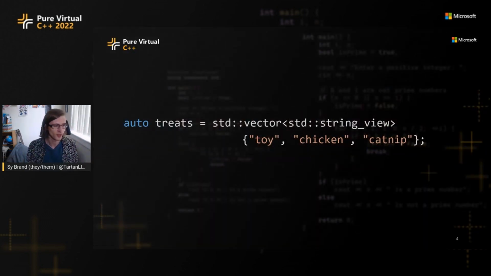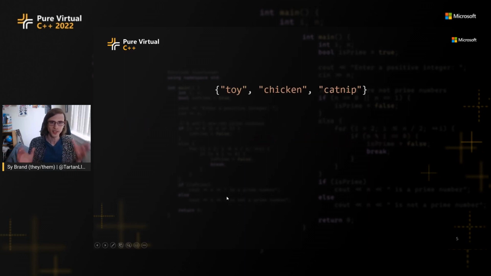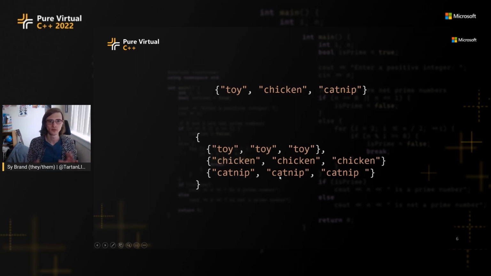Treats. Now, I don't know about your cats, but my cats all like treats. And they're also a little bit jealous. So if I give one of them a toy or a bit of chicken, then the others are going to want one too. This can be a bit of a problem. Basically, I need to have enough toys, chicken, and catnip for each of my cats. So how am I going to code this? Well, I could take my range of treats, my toy, my chicken, and my catnip, and I could extend this out like this. So I can have a box full of toys, a box full of chicken, and a box full of catnip.